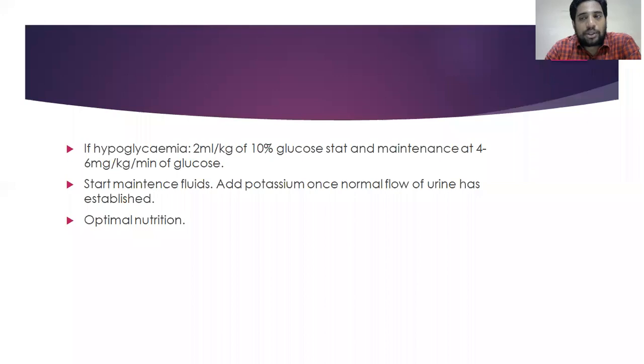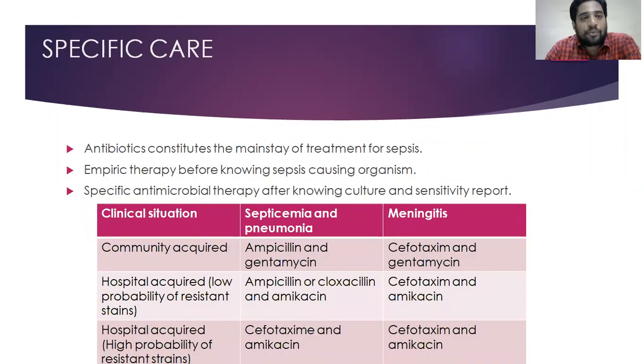And nutrition. Nutrition is important in sick babies, because the baby needs proper nutrition to come out of sepsis, to fight sepsis. If the baby is able to take it, we'll give mother's milk. That's the best thing. Direct breastfeeding, or if the baby is unable to feed directly, we can give expressed mother's milk through an NG tube. If the baby is too sick, or ventilated, then we have to offer parenteral nutrition, lipids and protein nutrition. We have to start parenteral nutrition.